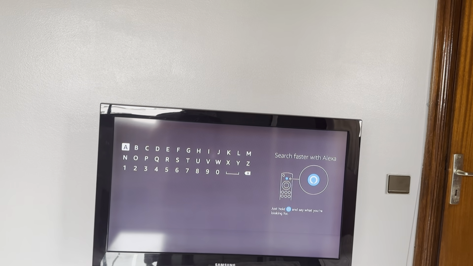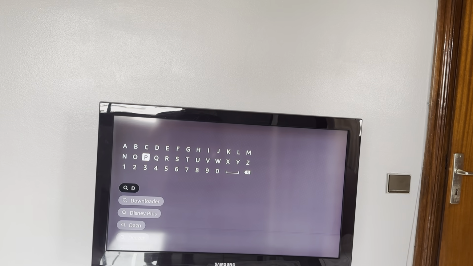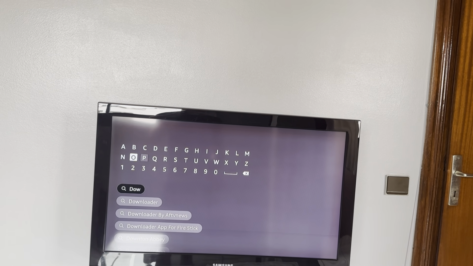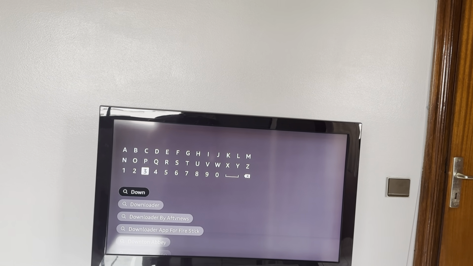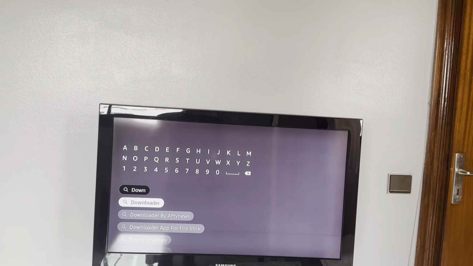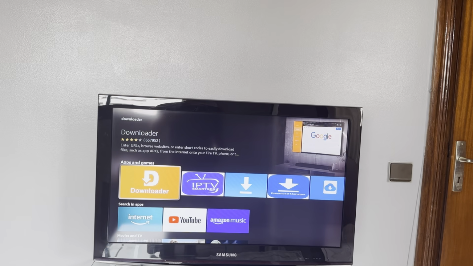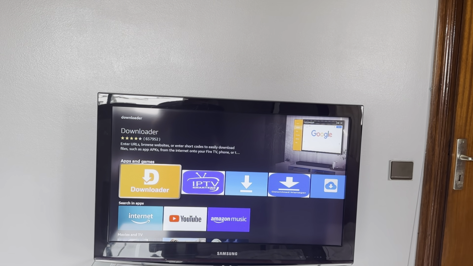and we will go to search, then look for Downloader. Downloader is an app which will allow us to install StbEmu. So I can already see Downloader among the suggestions. I will just click on it. I will again click on this icon, Downloader.